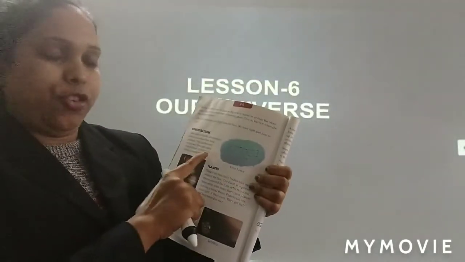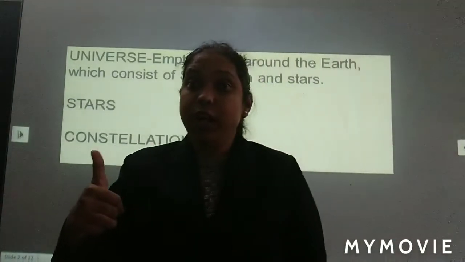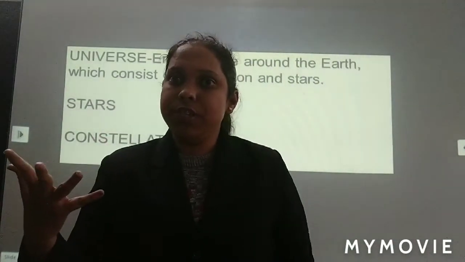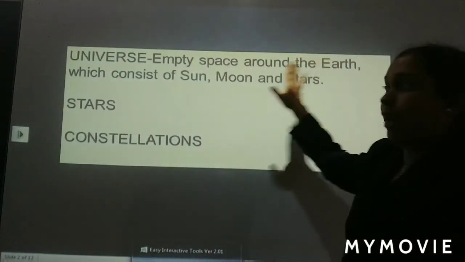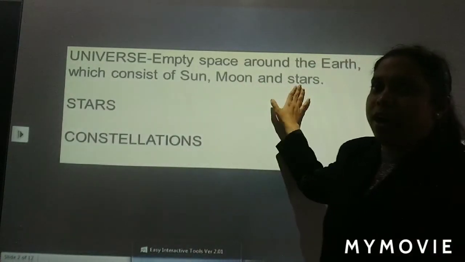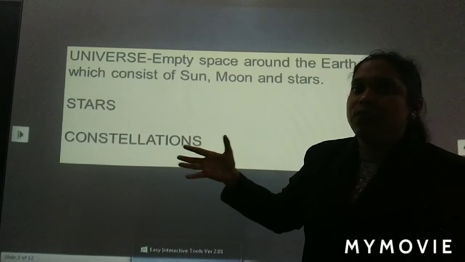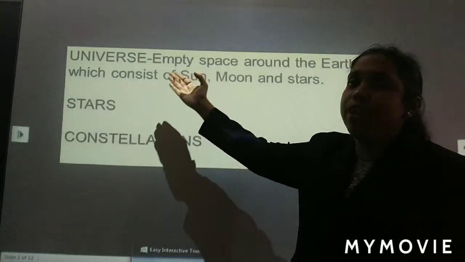Till here we have finished. Till constellation we have read and we'll read after this. So first let's recall what we have studied in the last class. 3 things we have studied. So we have studied about the universe. So what was universe? Universe was empty space around the earth, which consists of sun, moon and stars. All these 3 things were there in the empty space and many other things also. So that is the universe.